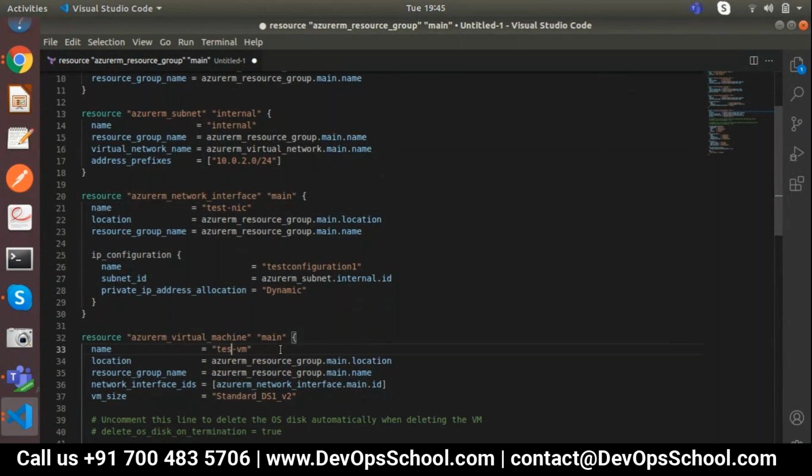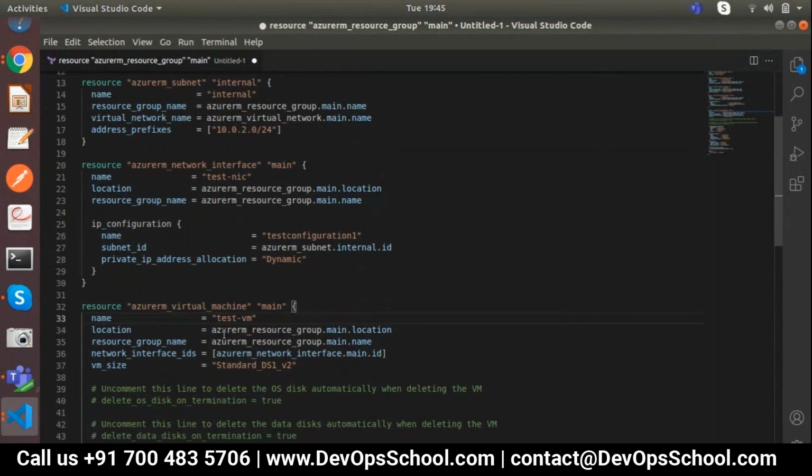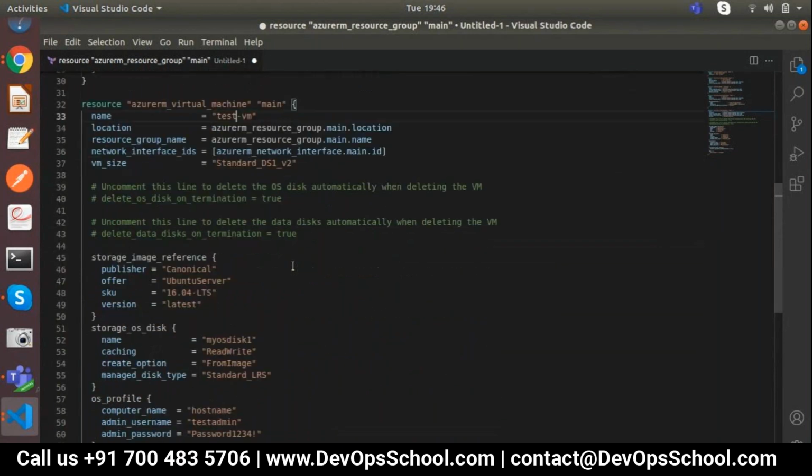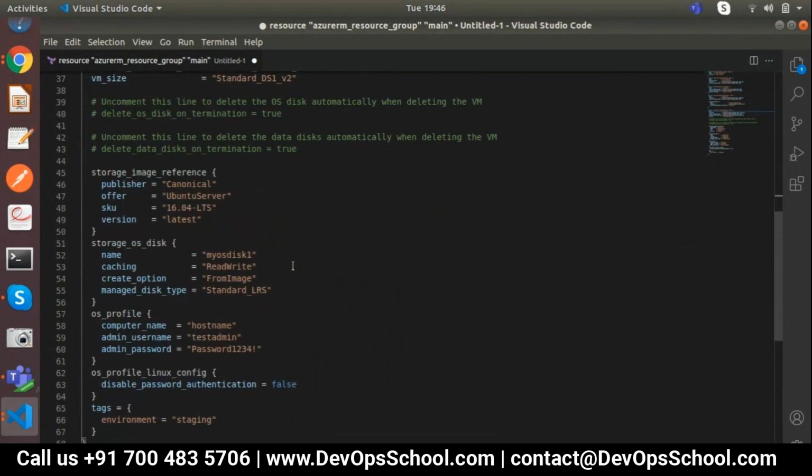No problem. I'm changing only the variable, defining the static value. Today we are checking for Ubuntu. Tomorrow we'll go ahead with Windows. Sure, fine.